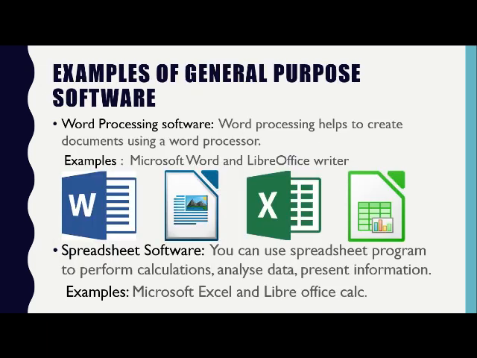Next, what are the examples of general purpose software? There are the examples of general purpose software. The first one of them is word processing software. Word processing software helps to create document using a word processor. Word processor के through वो आपको document create करने की